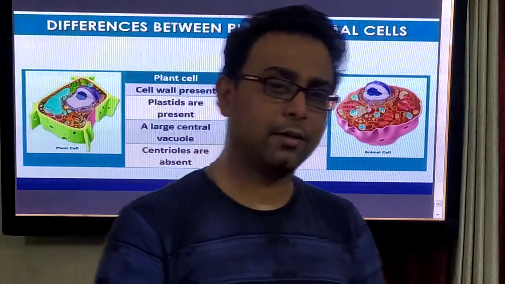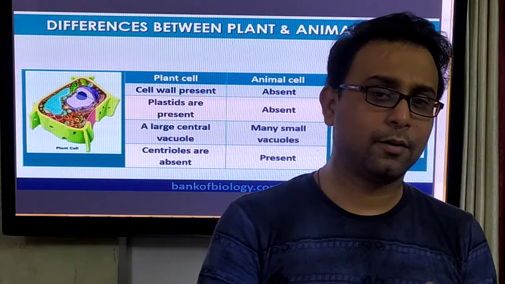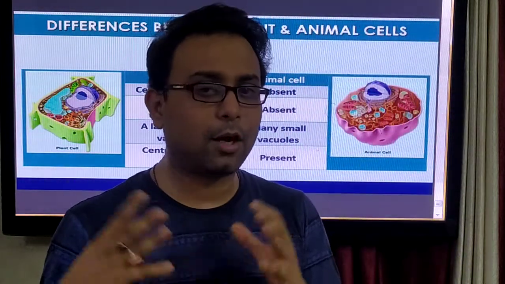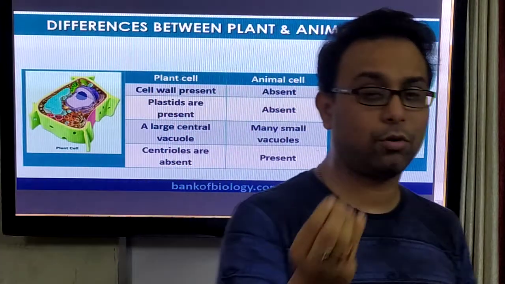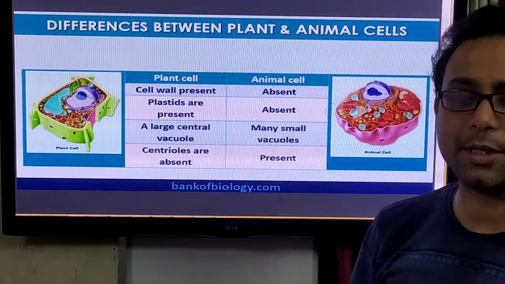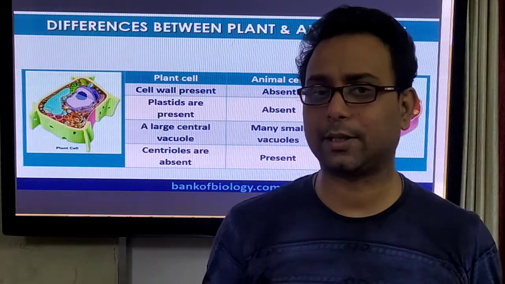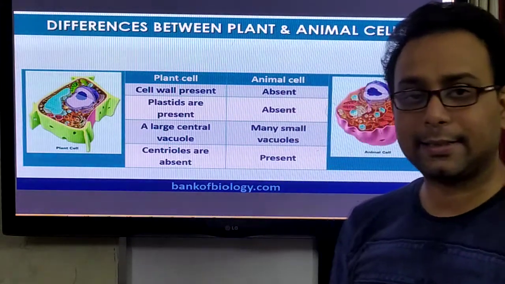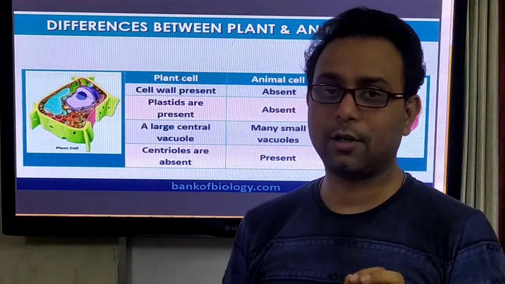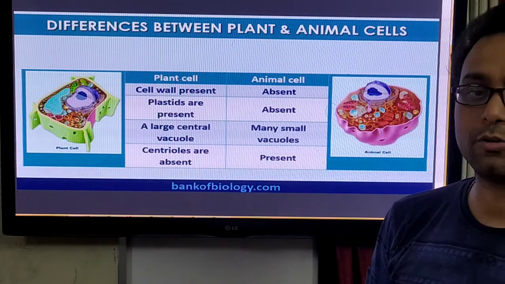Please tell me: Plasmodium, Euglena, Paramecium belong to Protista, but are they unicellular or multicellular? Are Euglena and Paramecium unicellular or multicellular, and is Euglena prokaryote or eukaryote? Please write down in the live chat box.